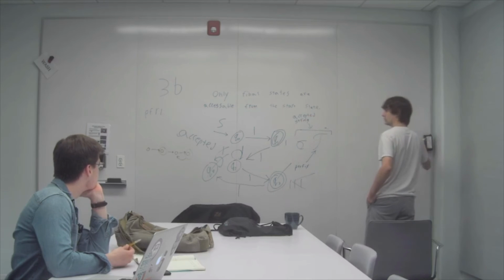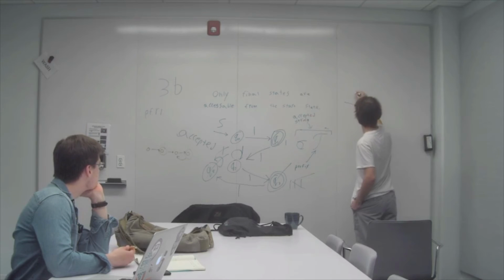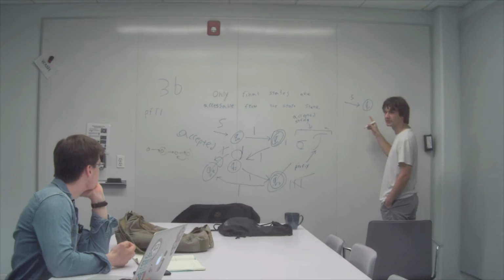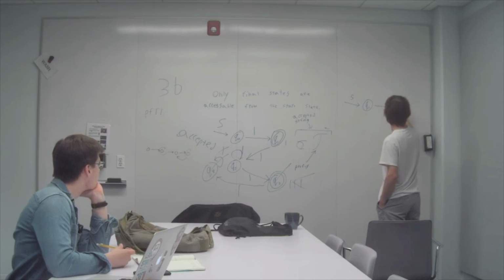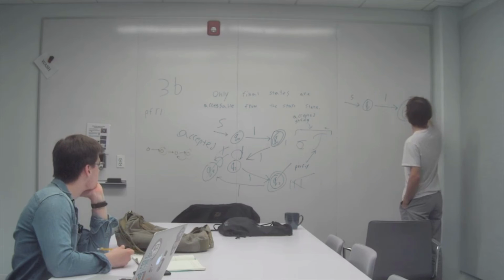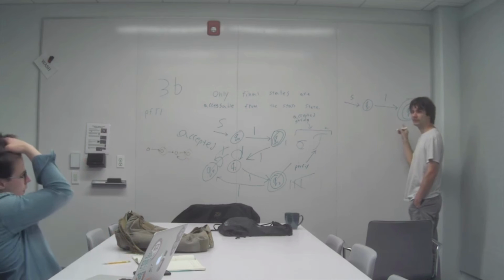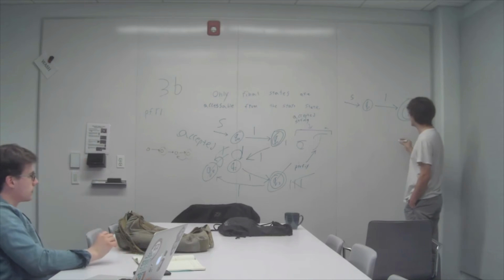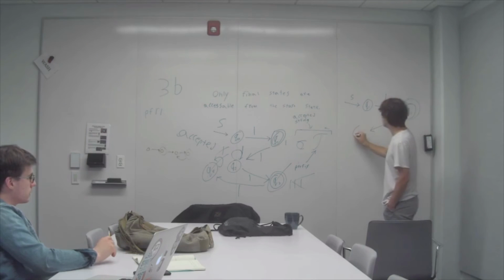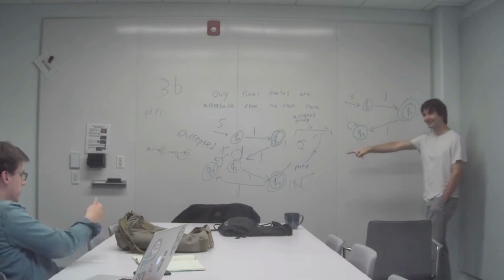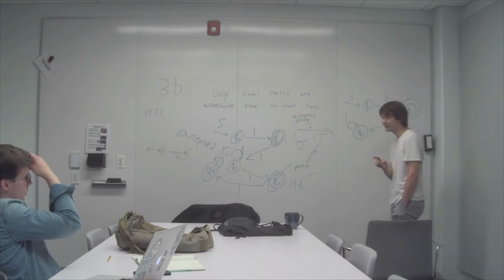Okay. So let's make the machine that accepts just the string 1. So the start state can't accept, right? Because we don't want to accept the empty string. This state has to accept because we want to accept the string that's just 1. We need to leave this state now, because if we don't, then it will accept the string with two 1s. And then this can go to itself. So this does accept a prefix-free regular language,